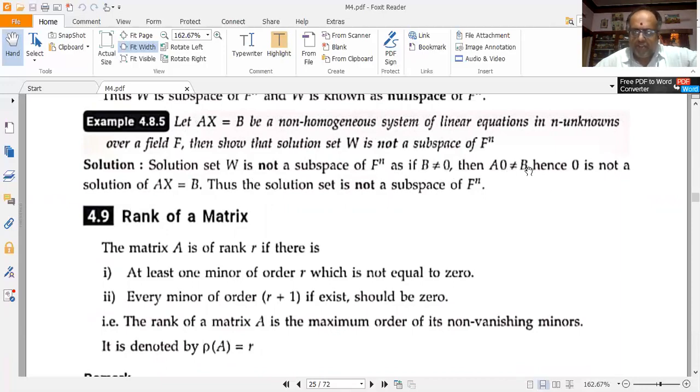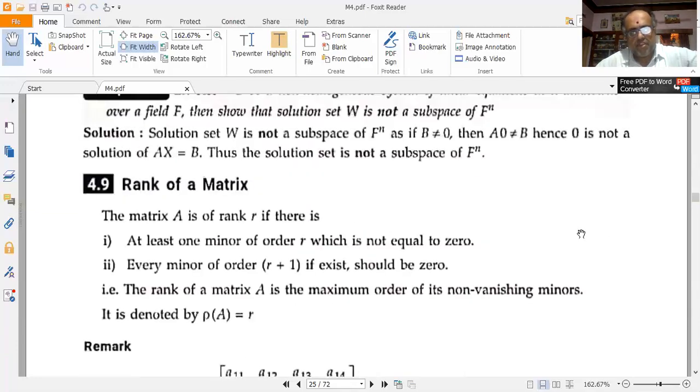If A0 was equal to 0, then 0 would have been the solution of this equation. But here, unfortunately, A0 is not equal to B. That's why 0 is not a solution of Ax is equal to B. Hence, the solution set is not a subspace of F to the power of n. Or the solution set represented by capital W is not a subspace of capital F to the power of n. So with this, I shall wind up vector subspace.